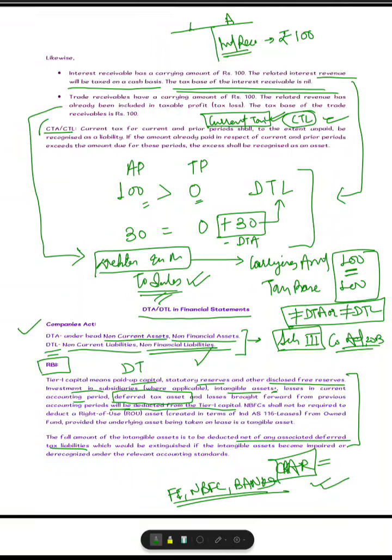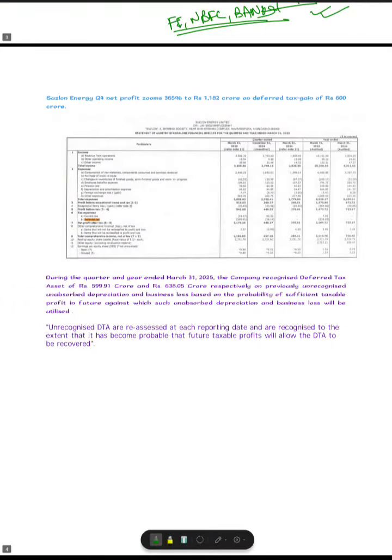For common companies, you need to refer to the Companies Act provisions, which are like this. So I told you that I'll show you one news article on why this deferred tax gain has made some news headlines recently. It says that Suzlon Energy Q4 net profit zooms 365% to 1182 crore on deferred tax gain of rupees 600 crores. So because of this deferred tax gain, they have gained this much profit, which is 365% up.